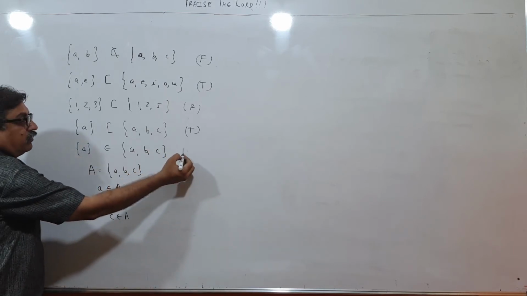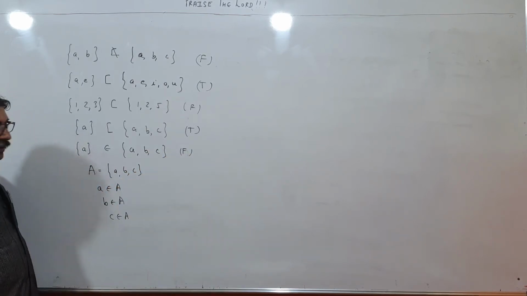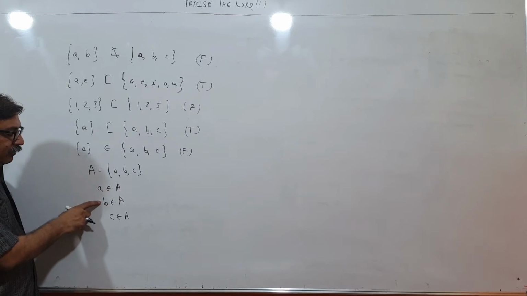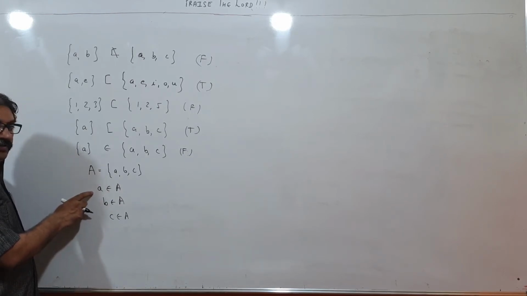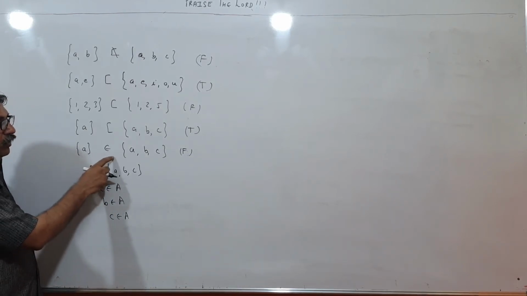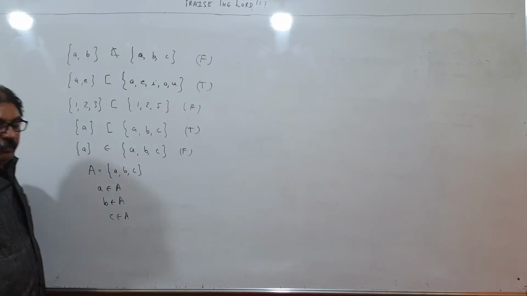So therefore false. Please understand nicely. What are belonging to A, {a, b, c}? Can you see the sign of braces on this A? No. So this belongs to A, that is false. Please understand nicely.